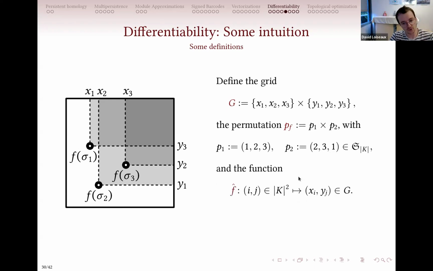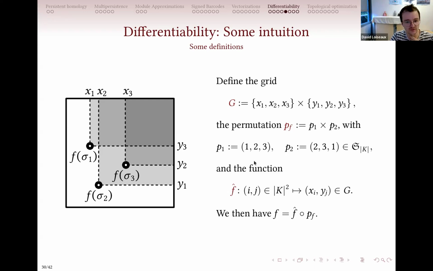And I will also define f hat to be the map that sends an integer coordinate y_j to the corresponding coordinate in the grid G. So that I have f equal to the composite of f hat and p.